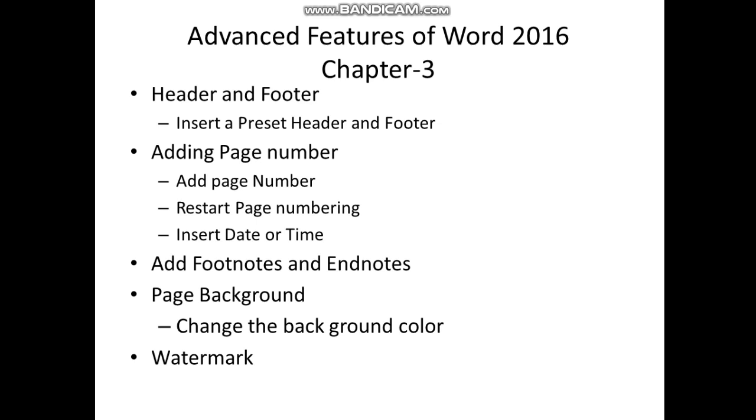Next, I will discuss adding footnotes and endnotes. Then page background. In page background, how will you change the color of the page? All these things you will learn in this session. At the end of this session, I will discuss watermark.